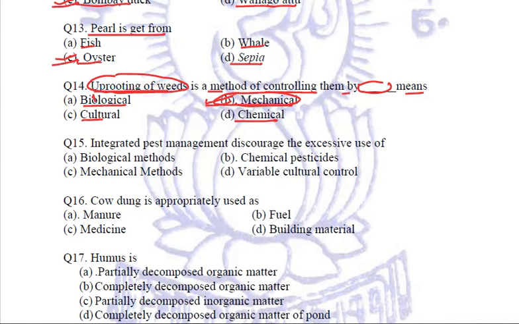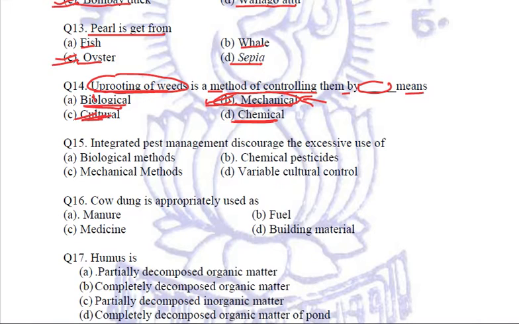For biological, we must have added some microorganisms or certain organisms which used to eat the weeds and let the crops remain. By the chemical methods, we'll be just killing the weeds by spraying some weedicides. Cultural method is not applicable to remove the weeds, and because we are talking about uprooting them, that is why we are saying that it is a mechanical method. So B, mechanical method, is the correct option.